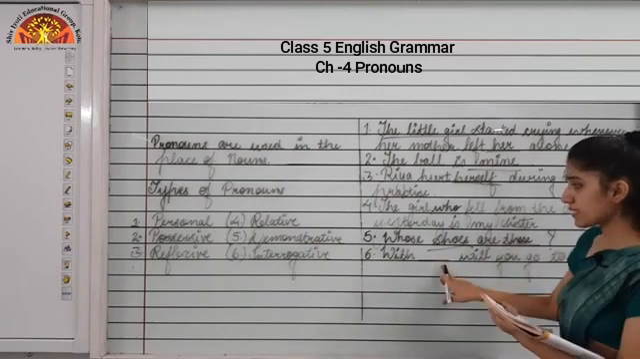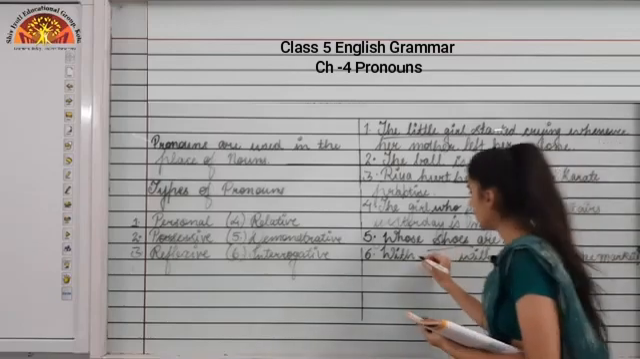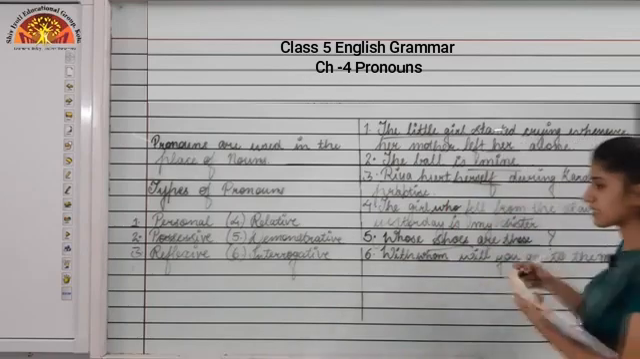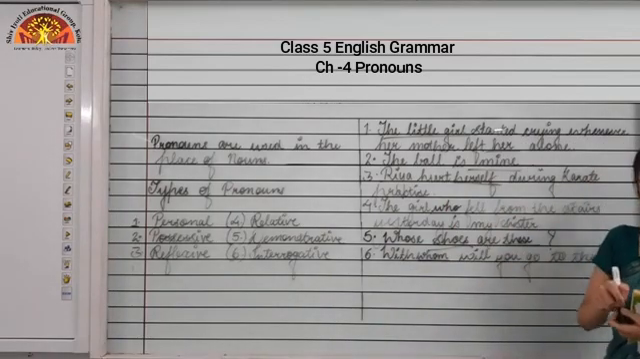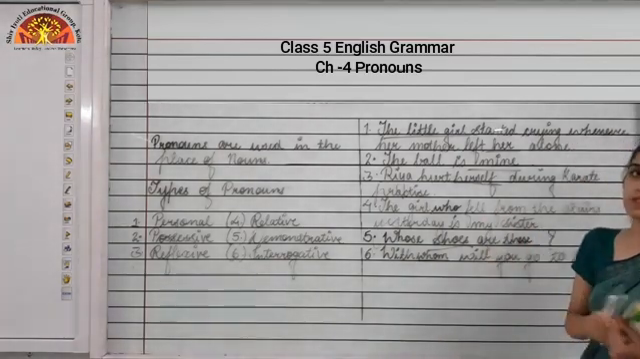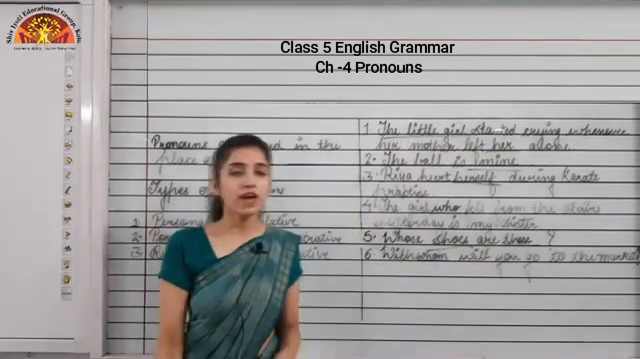So what will come in this sentence? With whom will you go to the market? So we are asking a question over there. So this sentence is of interrogative pronoun. Okay. So these were some examples of types of pronouns. Now I hope you have understood this.